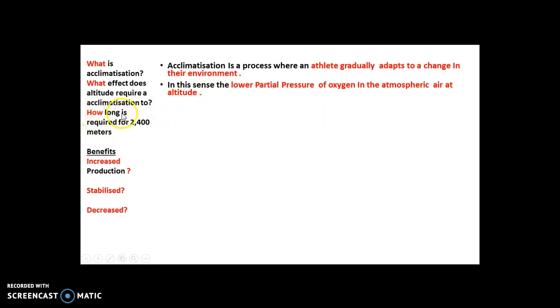And then we need to know the time period that's required to acclimatise when you're at a gradient that's above 2,400 meters. So you need a 2-week acclimatization period for 2,400. It'd be 3 to 5 days if it was kind of 1,000 to 1,500. But this period here is the specification. This is what it's asking about. So you've got to know 2 weeks.